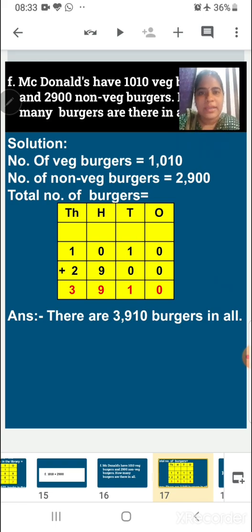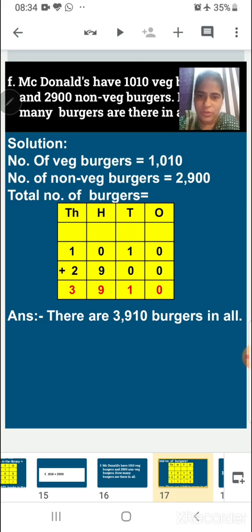Let us write the solution, children. Children, you have to note down all the sums in your notebook. Number of veg burgers is equal to 1010. Number of non-veg burgers is equal to 2900. Total number of burgers is equal to 1010 plus 2900.